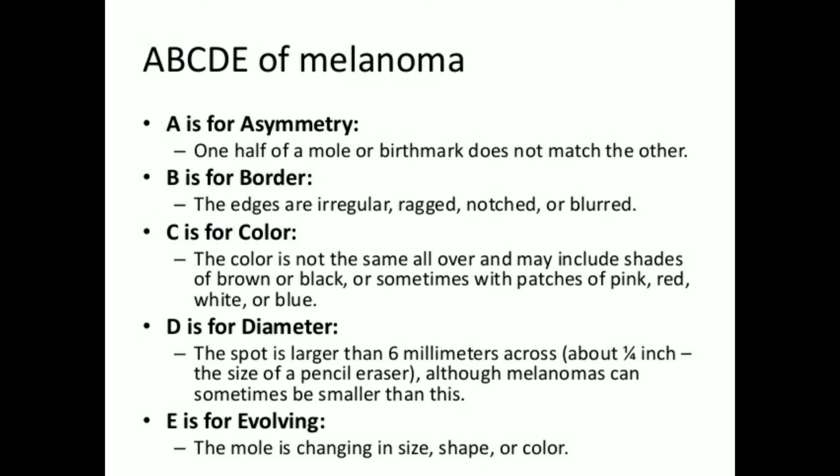The ABCDE of melanoma. A is for asymmetry. One half of a mole or birthmark does not match the other. B is for border. The edges are irregular, ragged, notched or blurred. C is for color. Color is not the same all over and may include shades of brown, black, sometimes with patches of pink, red, white or blue.